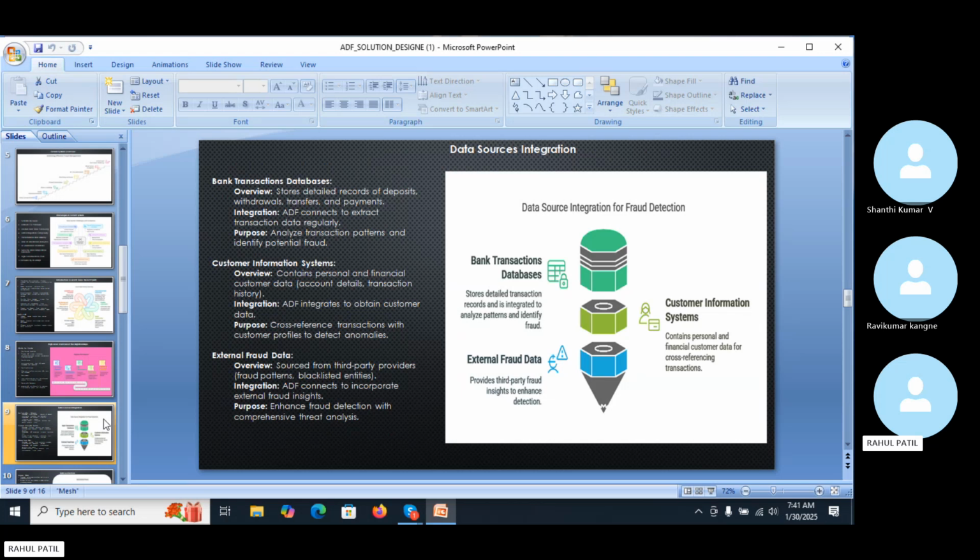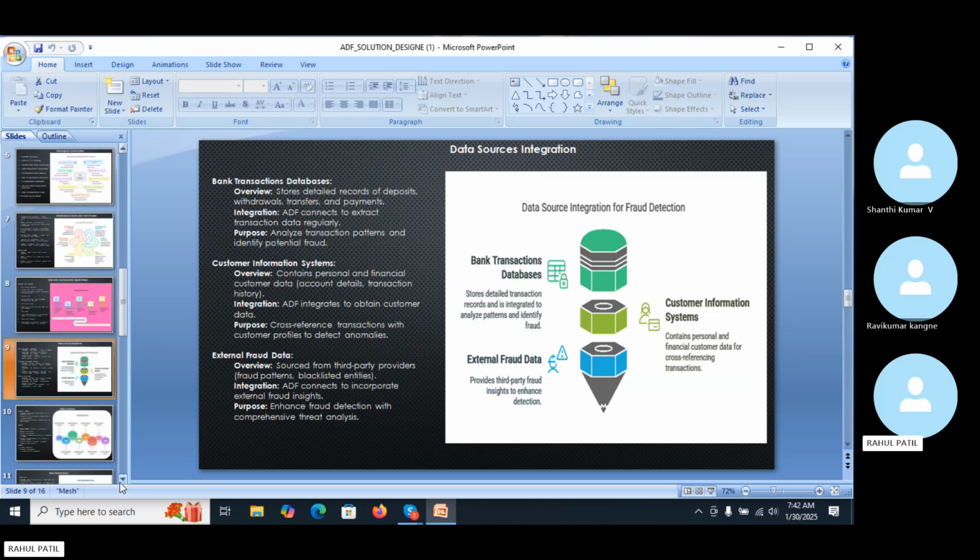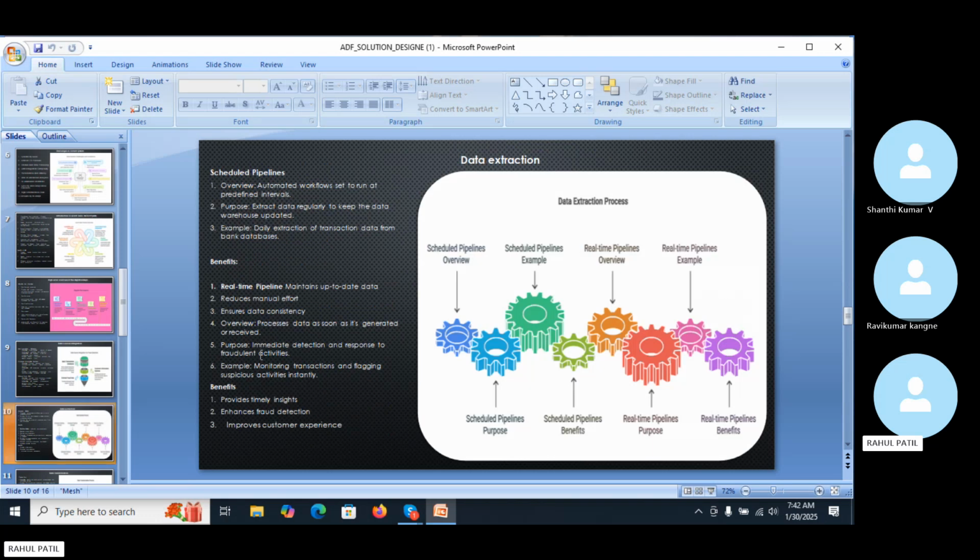Also there is the customer information database, where you can see personal and financial information about the customer, such as account details, contact information, and transaction history. Then we have to perform data source integration with the external fraud sources, also third-party provided, which specialize in fraud detection and prevention. They include fraud patterns and blacklist entries also. So we have to perform the data source integration. Then the next slide is regarding what comes after integration.